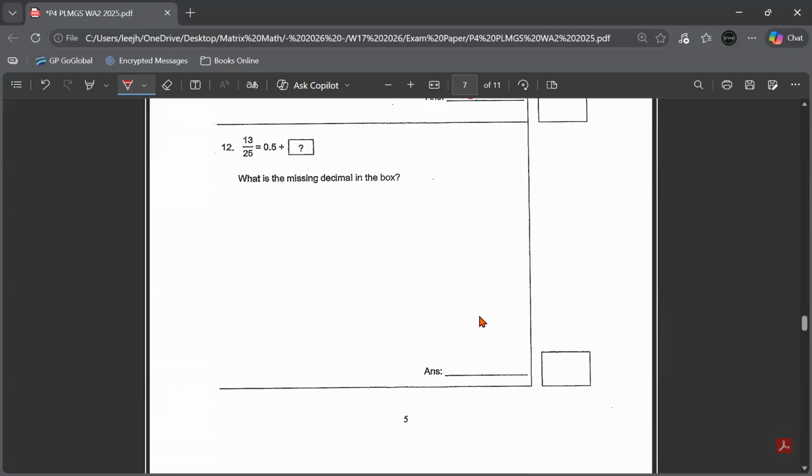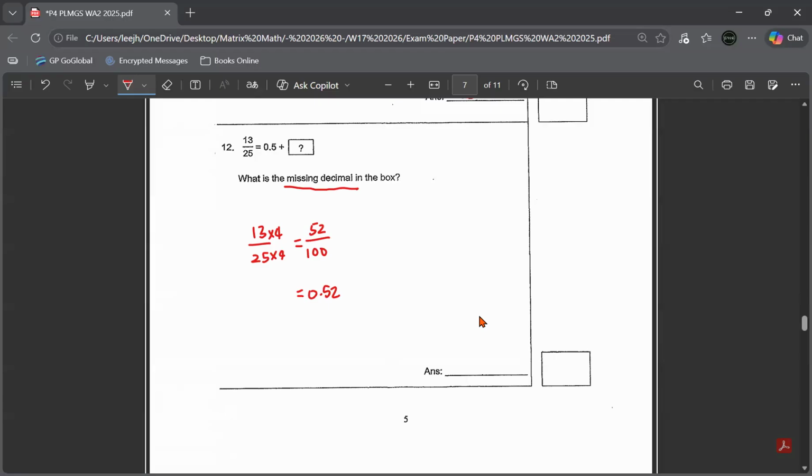Question 12. 13 over 25 is 0.5 plus an unknown value, a missing decimal, so your answer must be in decimal. So we are going to express 13 over 25 as a decimal. Decimal means the bottom will be either 10, 100, or 1,000. 25 you can only change to 100, so times 4. 52 over 100. So 52 over 100 in decimal is 0.52.